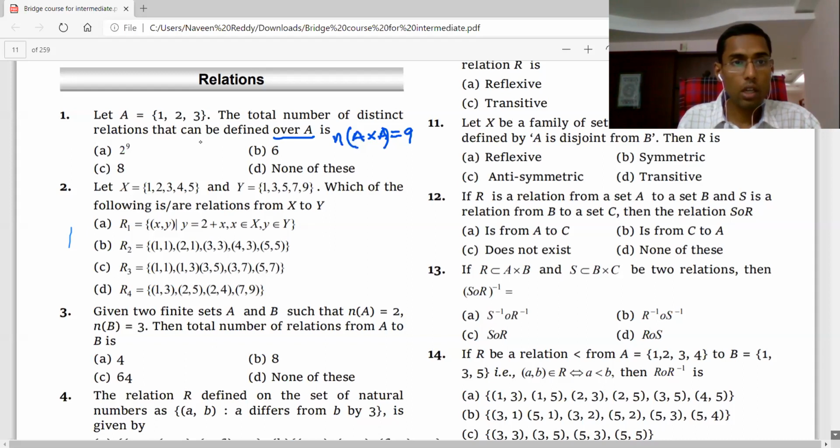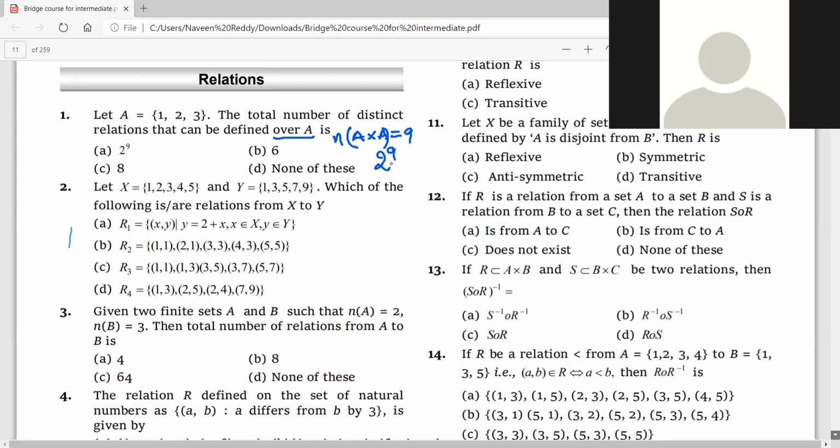Good. So then, how many subsets will it have? 2 to the power of 9. Therefore, 2 to the power of 9 relations.